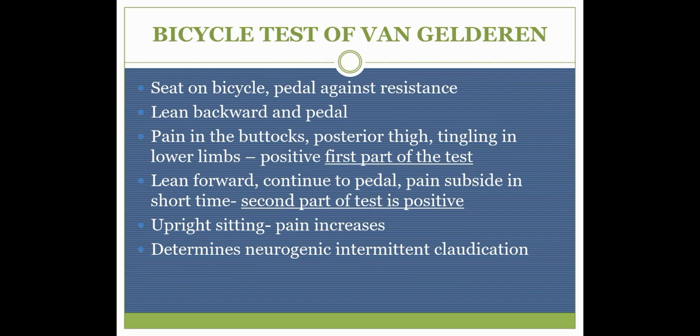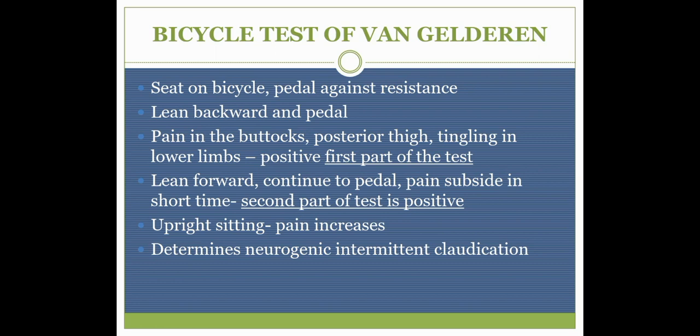So the next test, the second test, is the bicycle test of Van Gelderen. What you have to do in this test: the patient will be seated on a bicycle, mainly the exercise bicycle which is normally available in the OPD. The patient has to pedal against resistance, leaning backward, while the therapist stands by the side of the patient. While he is pedaling against the resistance, he will have pain in the buttocks and the posterior thigh, and he will also have tingling in the lower limbs.